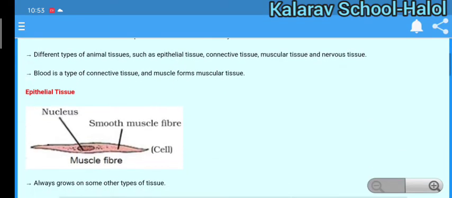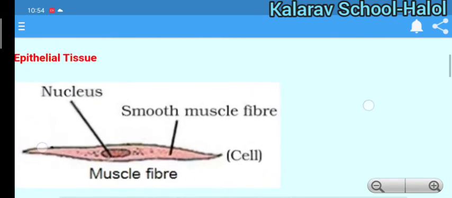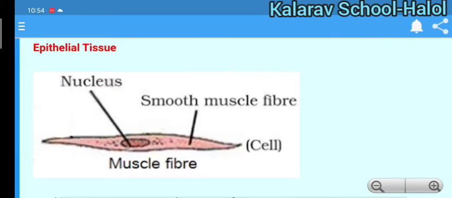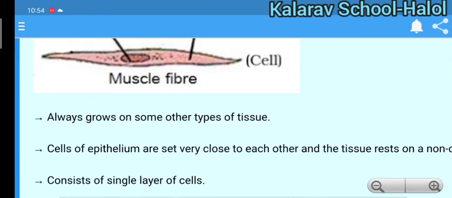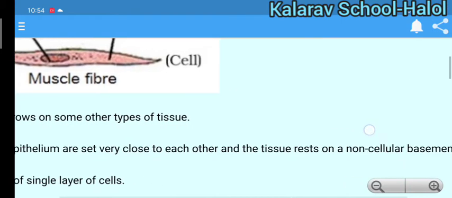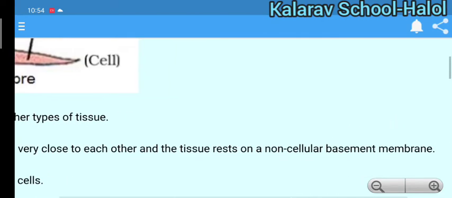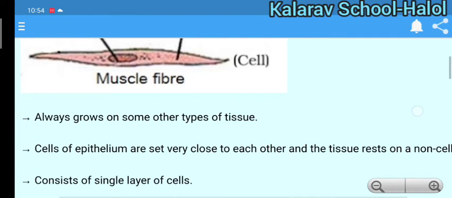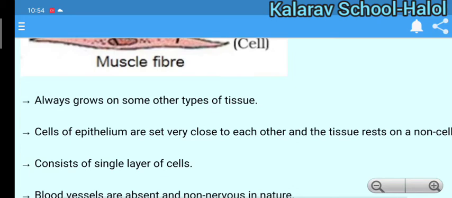So here is the structure of epithelial tissue. It is easily seen that the epithelial tissue has a nucleus. It is always grown on some other type of tissue. Cells of epithelial tissue are very close to each other and the tissue rests on a non-cellular basement membrane. It consists of a single layer of cells, always connected to the non-cellular part.